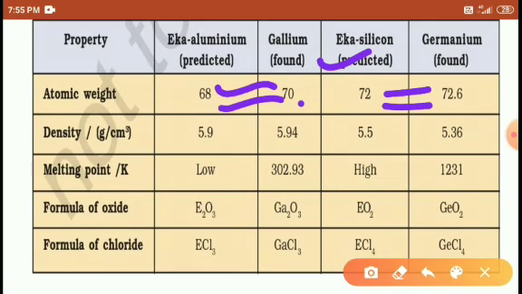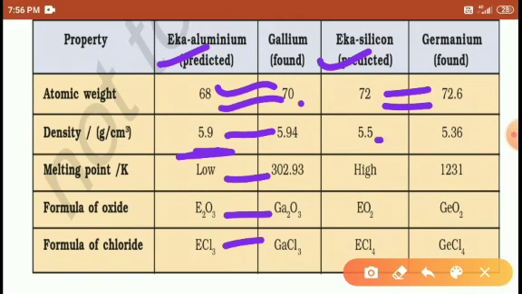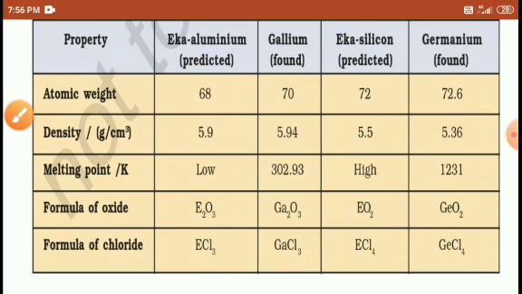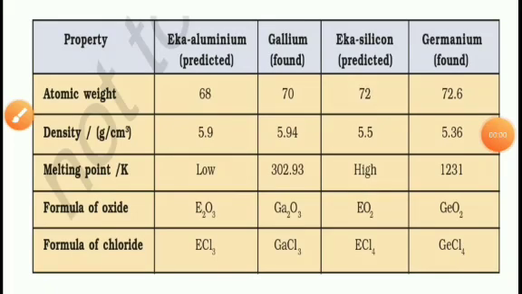And he concluded that the density of Eka aluminum might be, these are only predictions, students, 5.9, and it is accurate. The melting point he said low, but it is high, and the formula he considered as correct, students, E2Cl3. And similarly he predicted the density 5.5, that is approximately equal, and the melting point is high, and the formula is correct. So like that he found this. So this is about Mendeleev's periodic table, students. I hope you understood, students. Thank you.